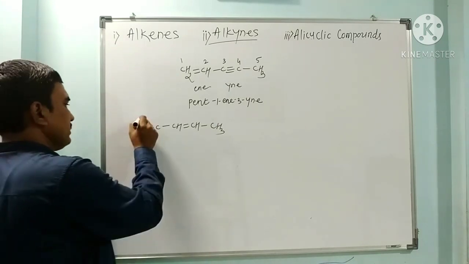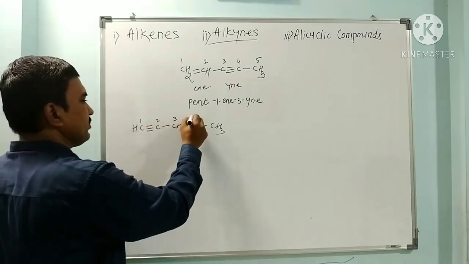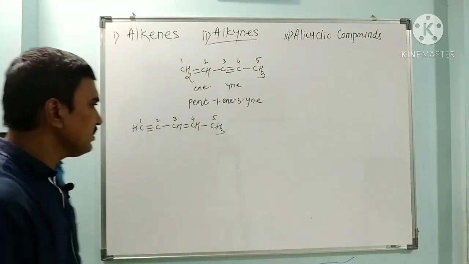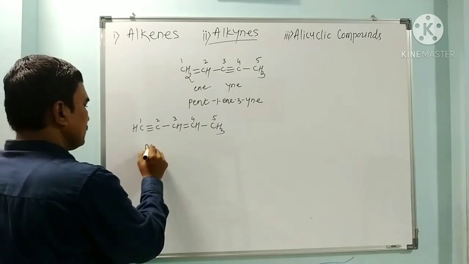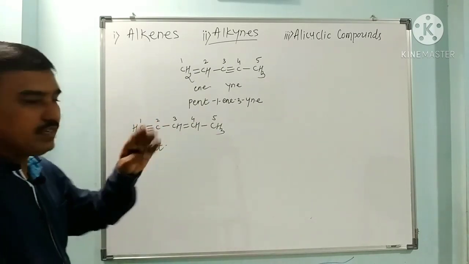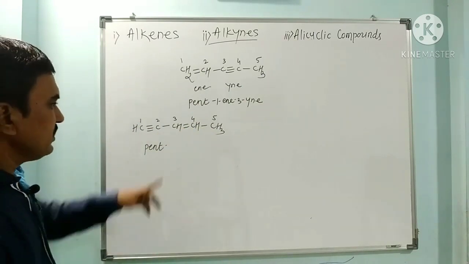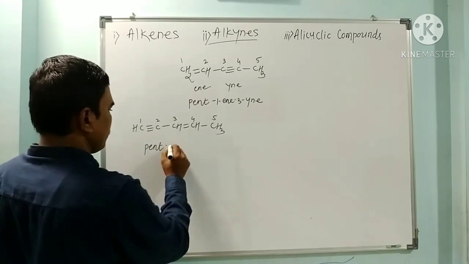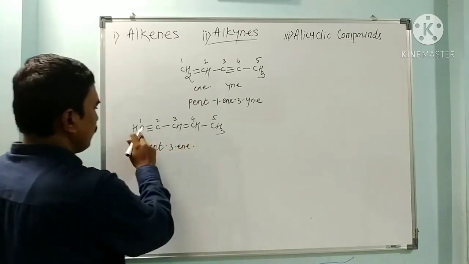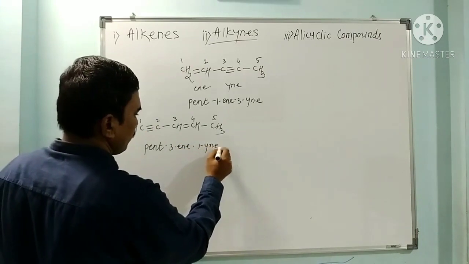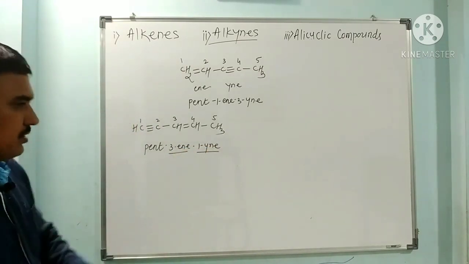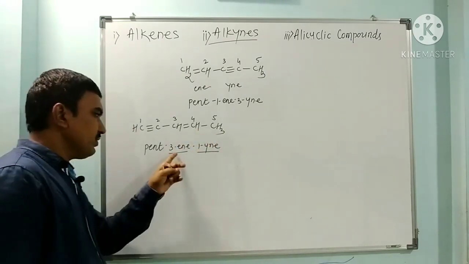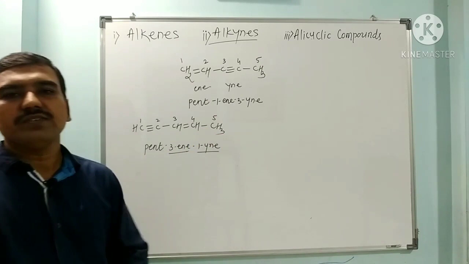While naming, this is the first carbon, second carbon, third carbon, fourth carbon and fifth carbon. The multiple bonded carbon should get the lowest possible number. The number of carbons is 5, so this is pentane, pent. But while mentioning the numbers and name, "en" comes first, then "yne". So this is 3-en-1-yne. Although the yne has the lower number, it should be named later than en, because in alphabetical order en comes first.